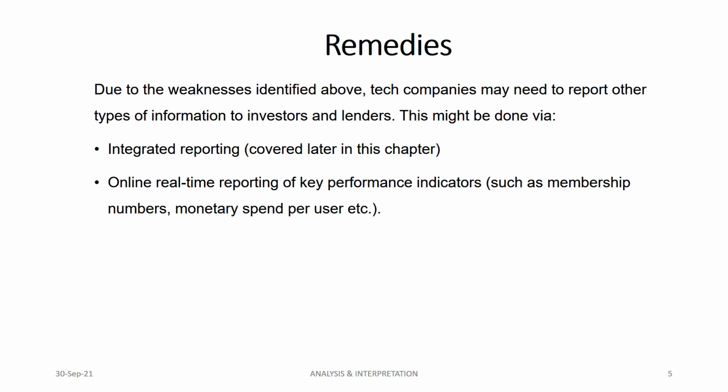And then online real-time reporting of key performance indicators. Real time, as soon as it's happening, you report the key performance indicators. What are the key performance indicators? Such as membership number. Monetary spent per user, that means, for example, if you are checking Google or Facebook or Uber, how much is spent on Uber per day or per user? You can check this out.